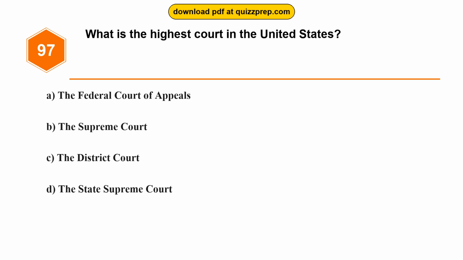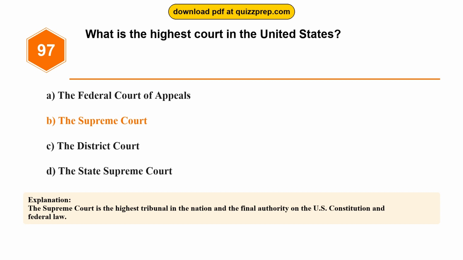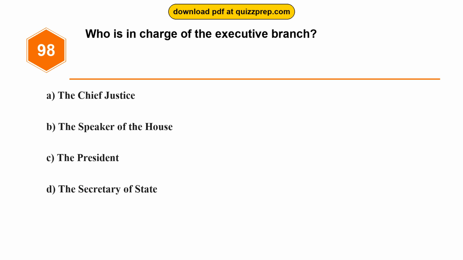Question 97. What is the highest court in the United States? Option A. The Federal Court of Appeals. Option B. The Supreme Court. Option C. The District Court. Option D. The State Supreme Court. The correct answer is option B. The Supreme Court. The Supreme Court is the highest tribunal in the nation and the final authority on the U.S. Constitution and federal law.